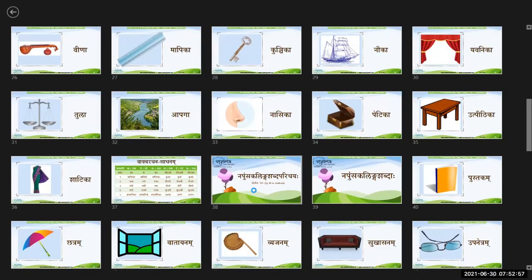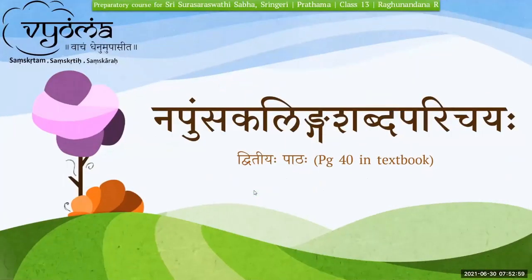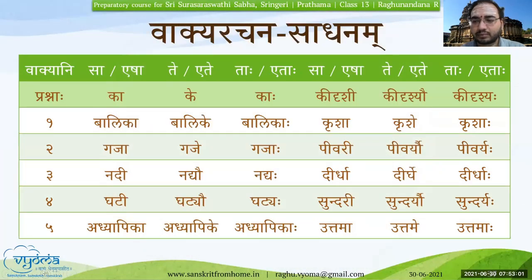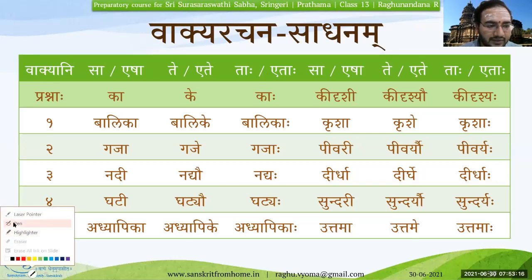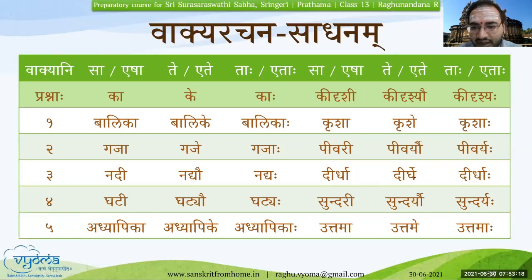I'll just show you the table as well. Okay, sorry. It is Dirghaha. Kshametam, thanks for the correction. It is Dirgha and not Dirdha. I don't know how it came as Dirdha. I will correct it. Thanks for letting me know.